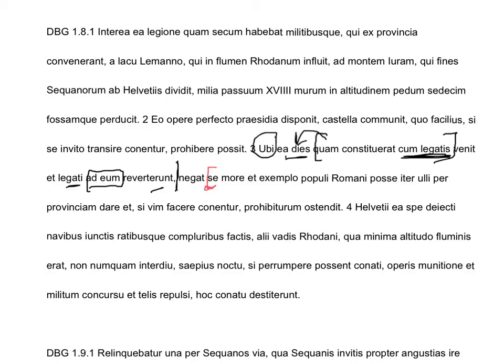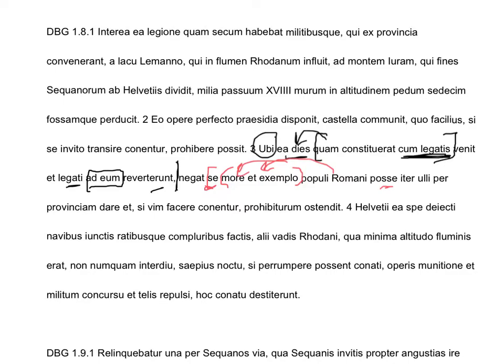More et exemplo. Those are both ablatives, so they're a chunk. According to the more et exemplo, the custom and example of who? Of the Roman people. So that's a genitive phrase modifying that. Se is your accusative subject. We're still looking for the infinitive verb. Here it is, posse. He is able. And that in turn takes another infinitive. So we'll have to wait.